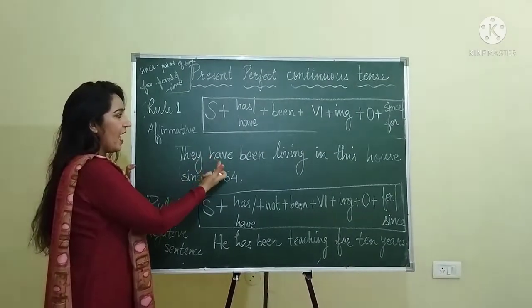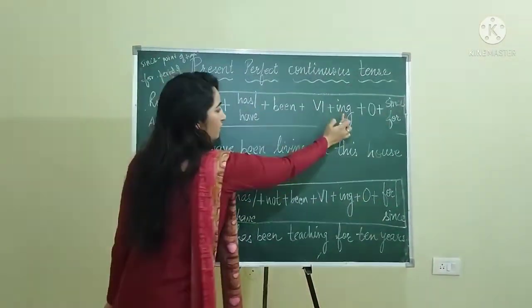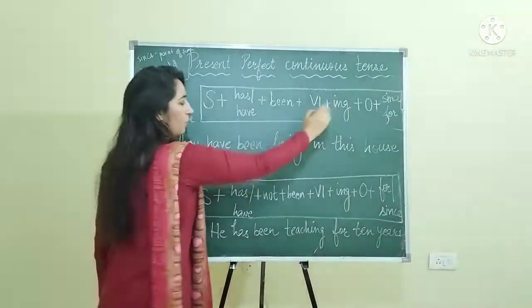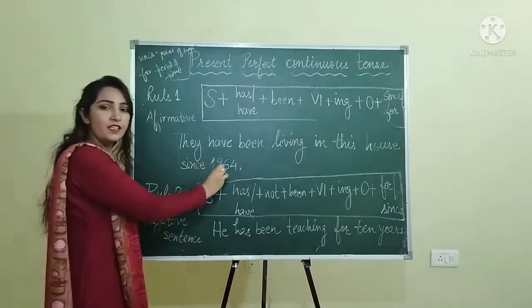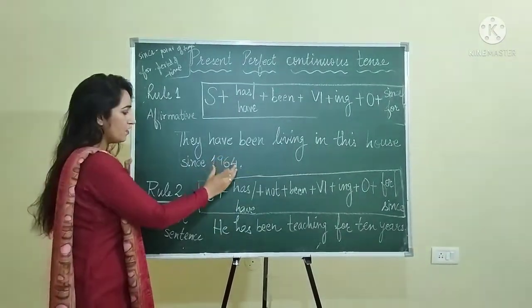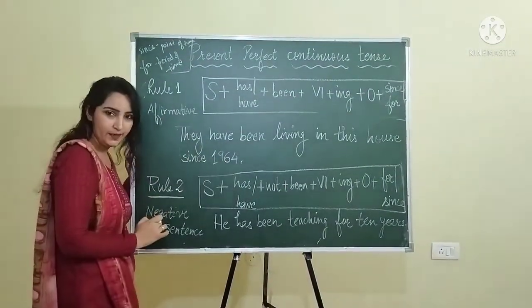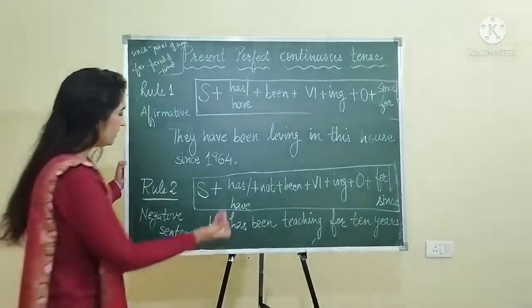Okay, they have been, verb is live, but you have to put ing after that. They have been living, object, in this house since 1964, because this is a point of time that has been mentioned here.